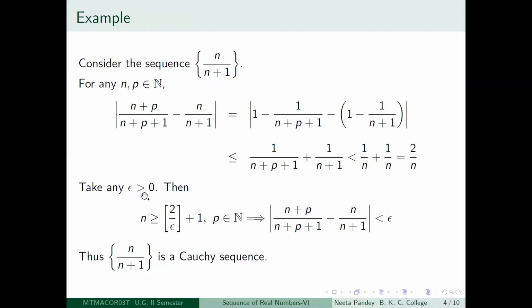So for any given epsilon greater than 0, you are able to find a capital N dependent on epsilon, so that the required inequality holds. Therefore, n by n plus 1 is a Cauchy sequence.